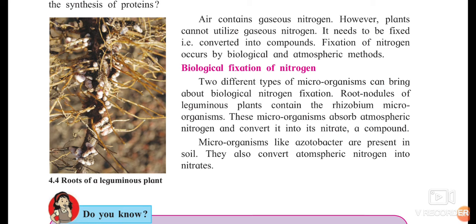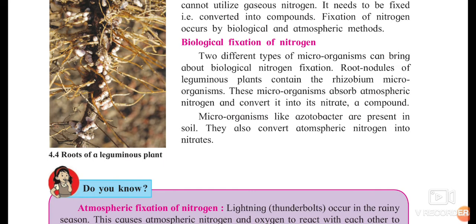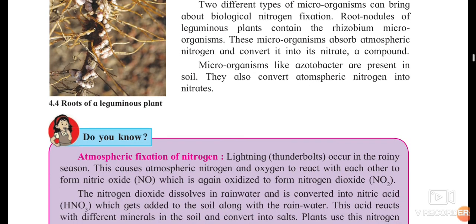Whatever nitrogen is present in the air, they absorb it and convert it into nitrate, as I have just told you. And that nitrate is later useful for them in preparing the food. Microorganisms like azotobacter are present in soil. They also help to convert atmospheric nitrogen into nitrate.